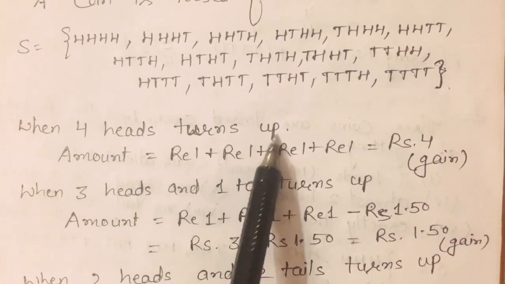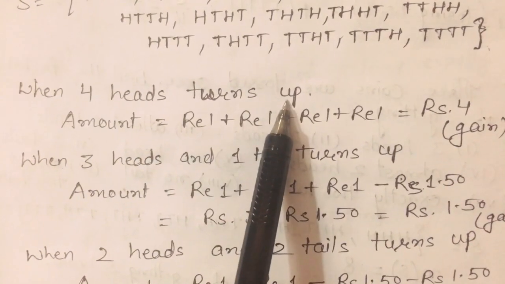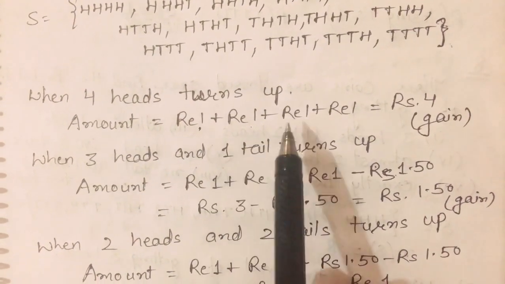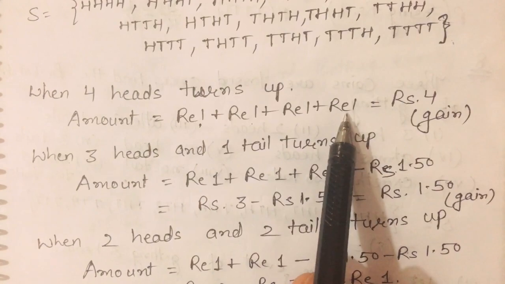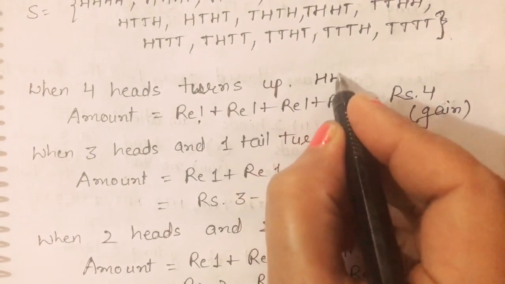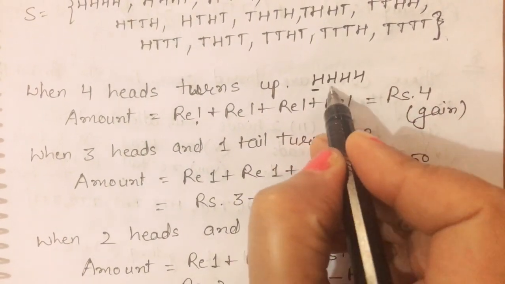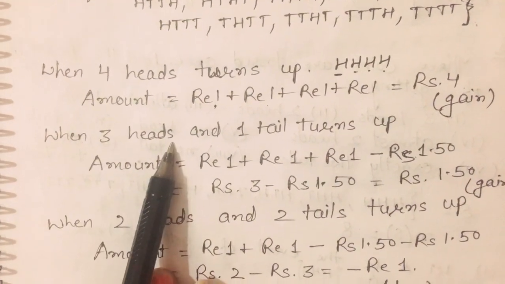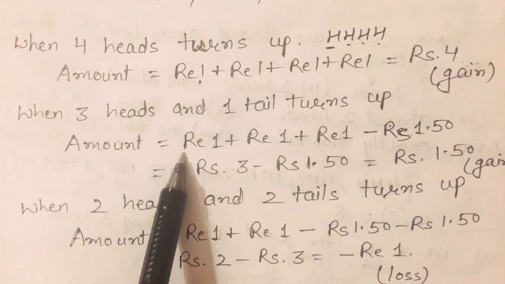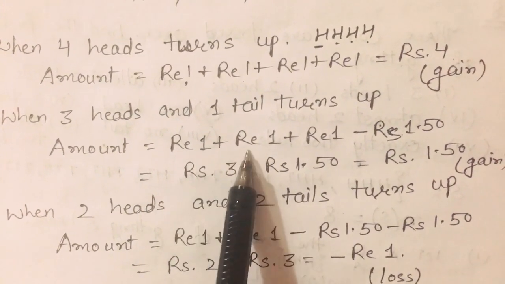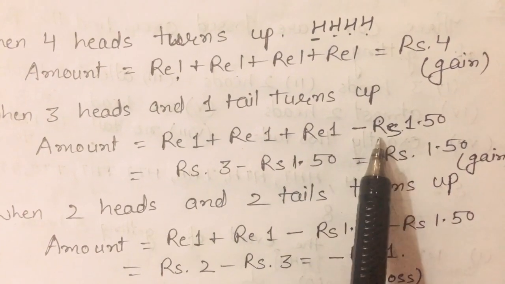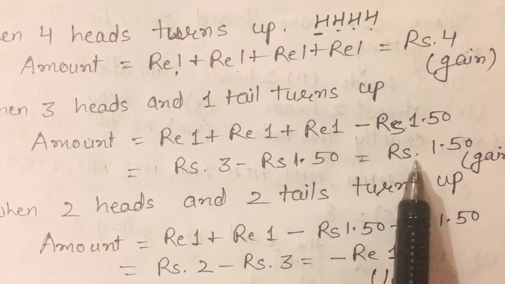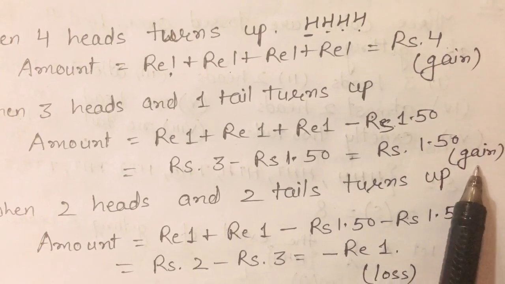If 4 heads turn up, if all four are heads, how many rupees will you get? ₹1 for the first head, ₹1 for the second head, ₹1 for the third head, ₹1 for the fourth head. It means if 4 heads come, then 1, 1, 1, 1, so you will get ₹4, that is a gain. If 3 heads and 1 tail turn up, then amount received is ₹1 for each of the 3 heads, and ₹1.50 lost for 1 tail. Then you will get ₹1.50, that is a gain.